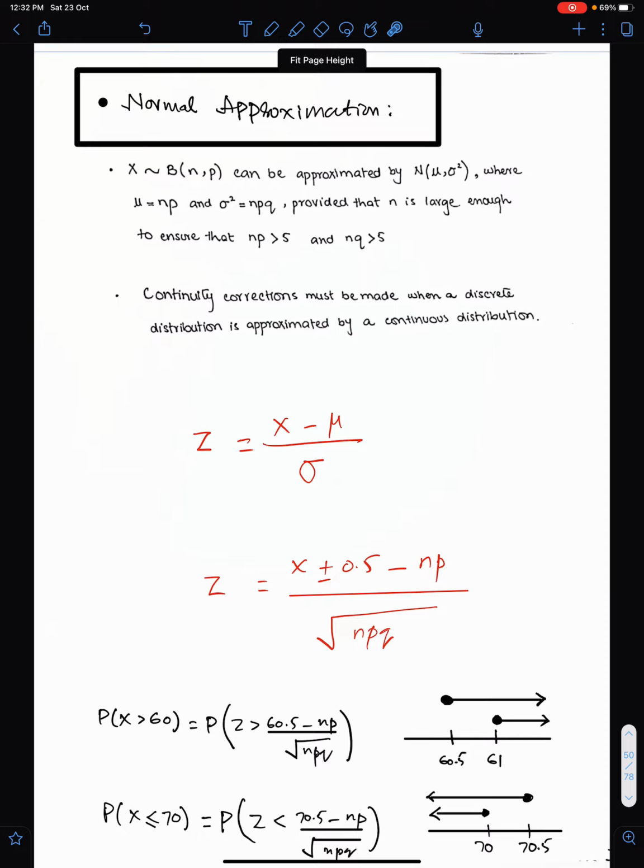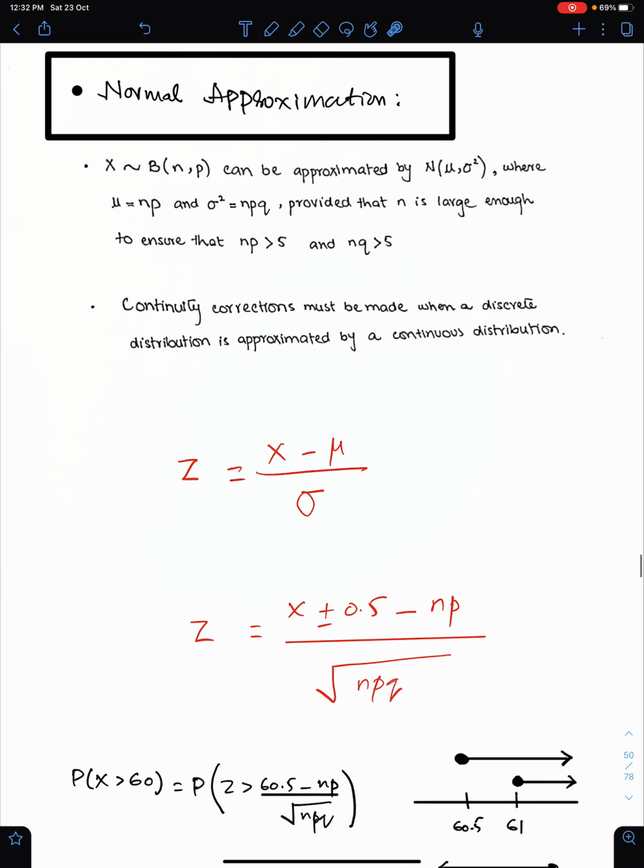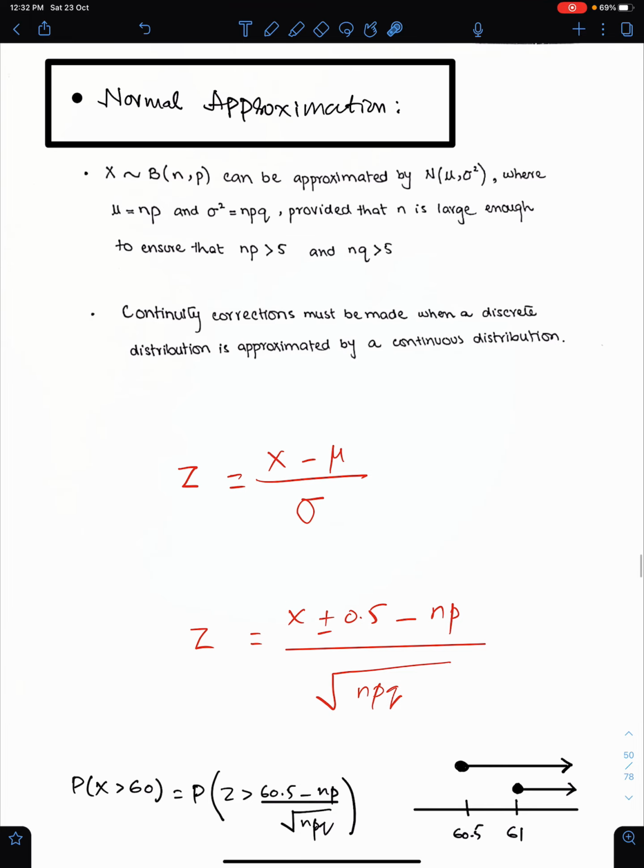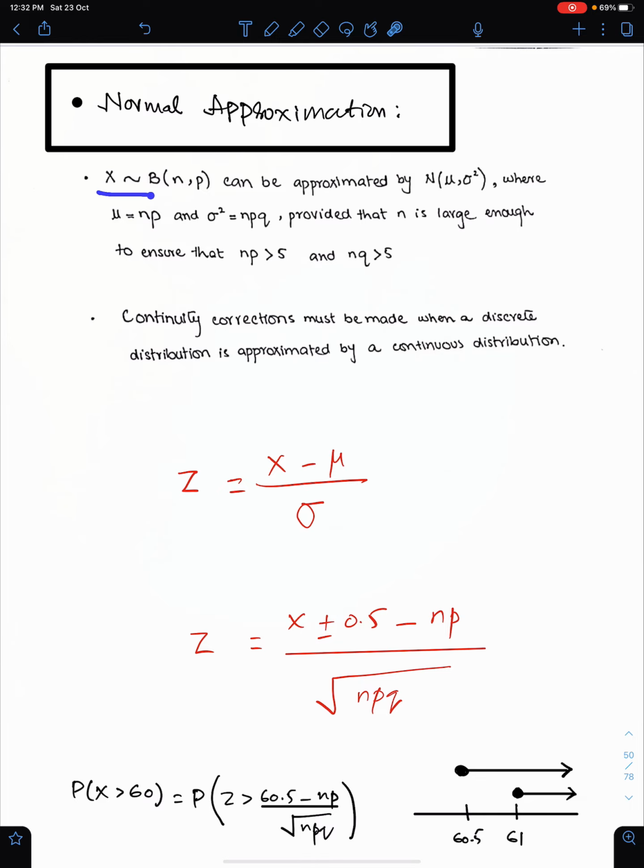Normal approximation. If X follows binomial and if np and nq are both greater than 5, then the binomial can be approximated by a normal, where mu is np and sigma squared is npq.